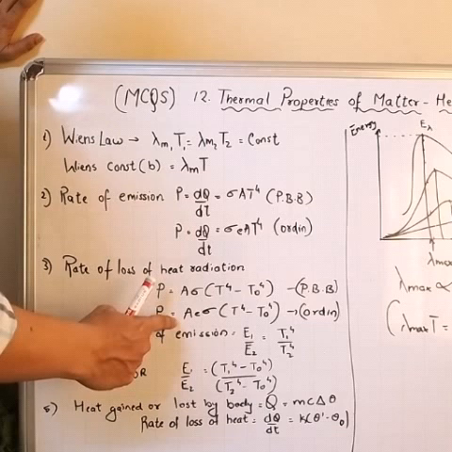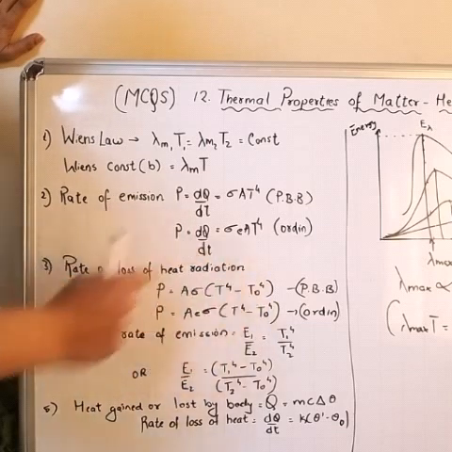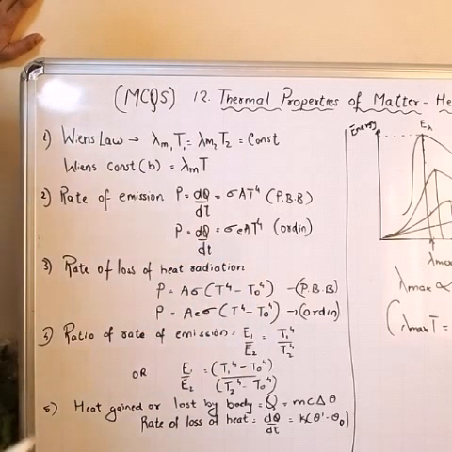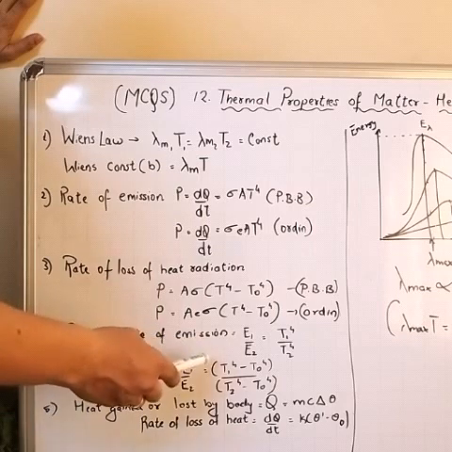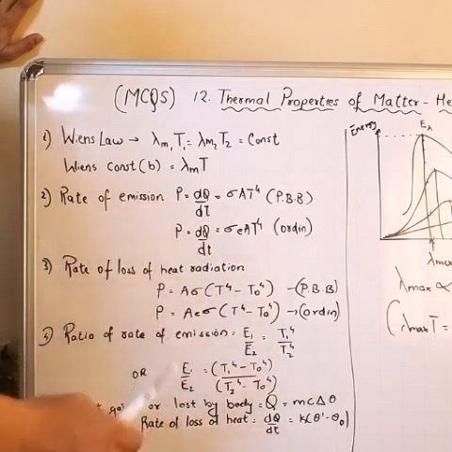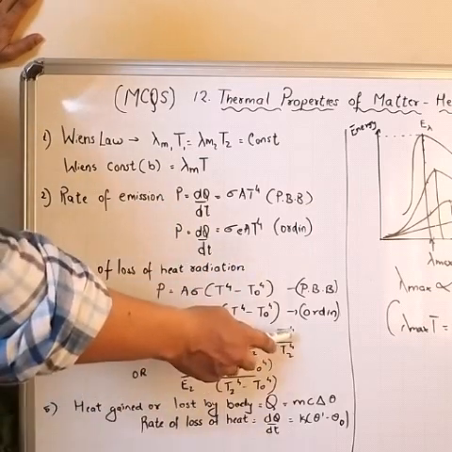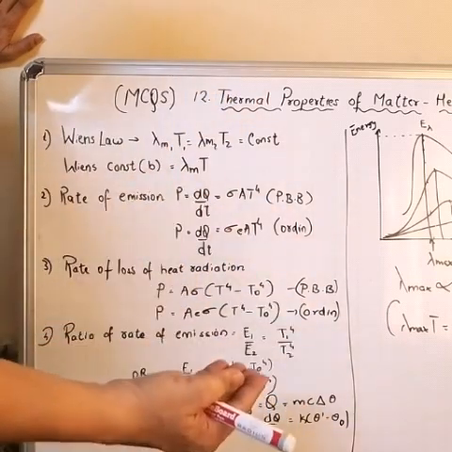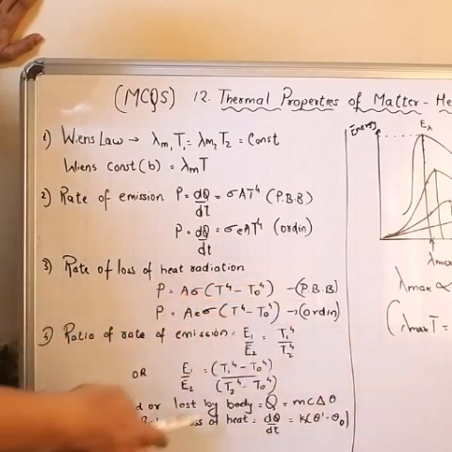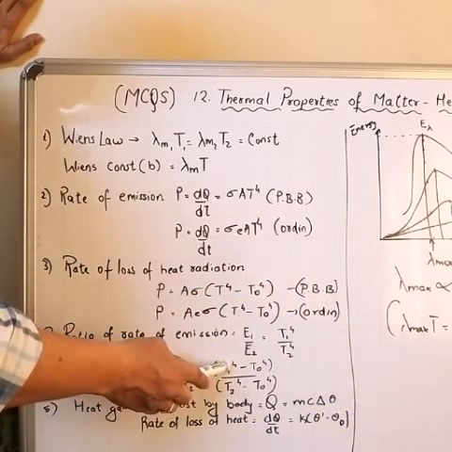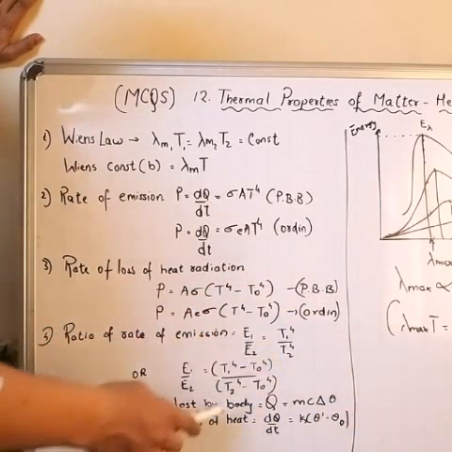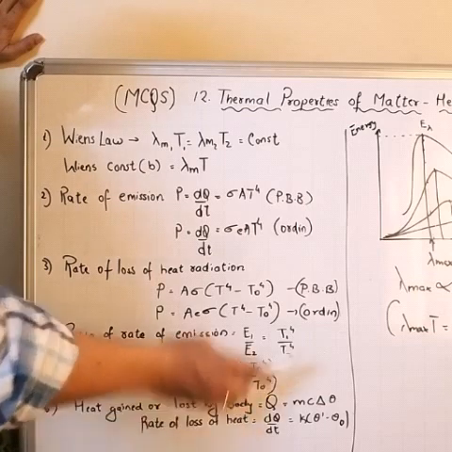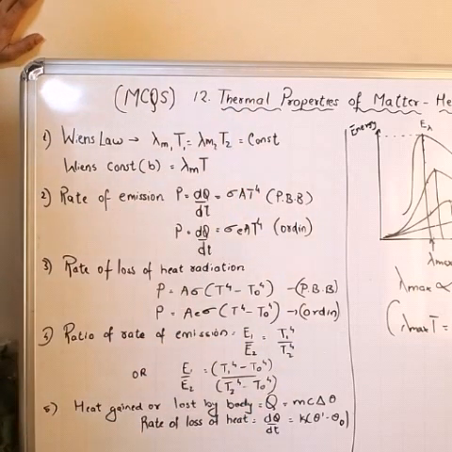Similarly for an ordinary body, A E sigma times T raised to 4 minus T0 raised to 4. Now the ratio of rate of emission. If they ask you the ratio of rate of emission, then it will be E1 by E2 equal to T1 raised to 4 upon T2 raised to 4. And if they mention the room temperature or surrounding temperature, I will write E1 by E2 equal to T1 raised to 4 minus T0 raised to 4, divided by T2 raised to 4 minus T0 raised to 4.